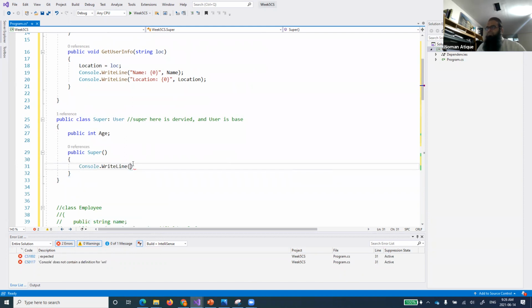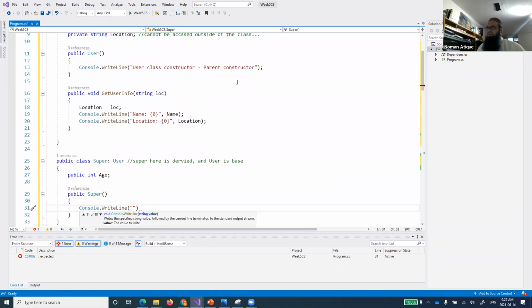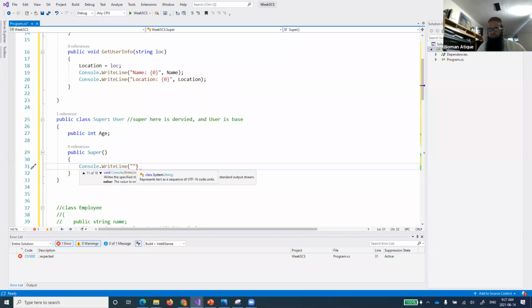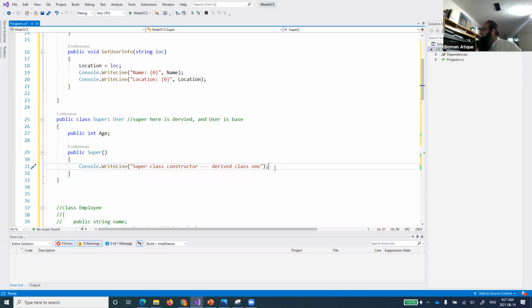console.writeLine, and what we can call it as, we have said user class, so we'll say super class constructor, sorry, otherwise, constructor. And as I said, it's a derived class, so that we know what's going on, right? So this is the derived class constructor.